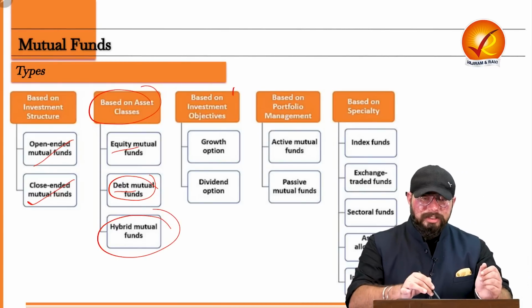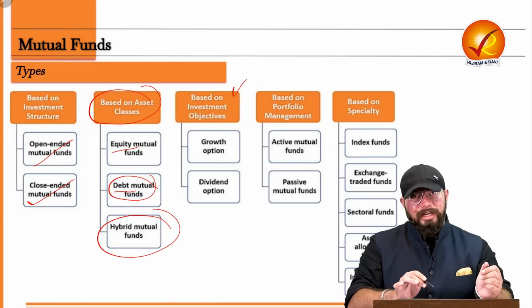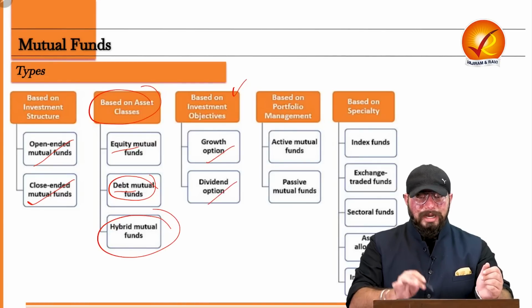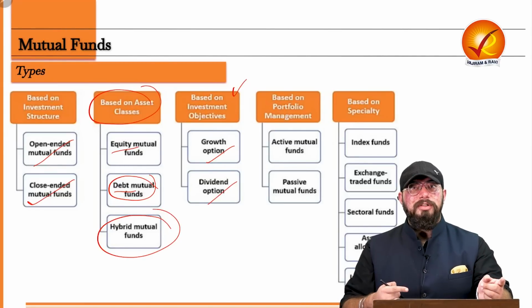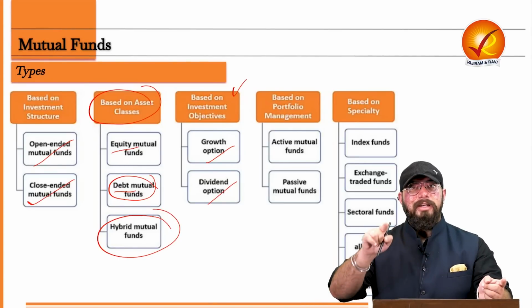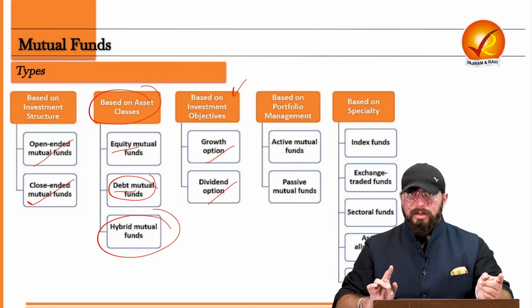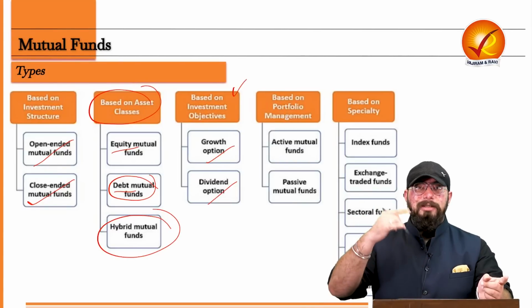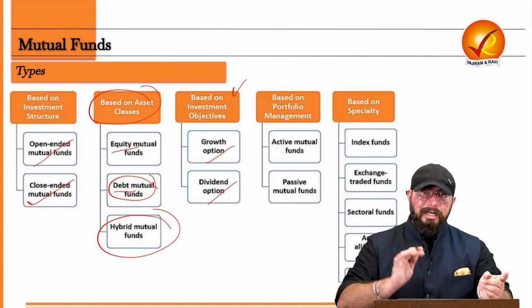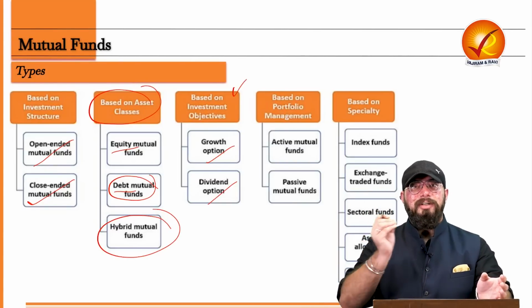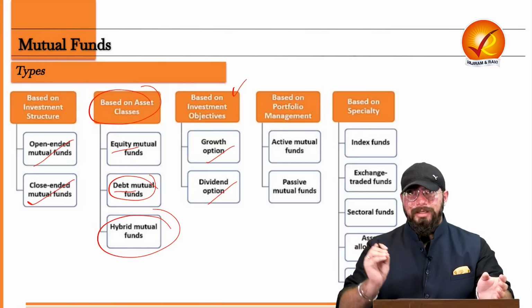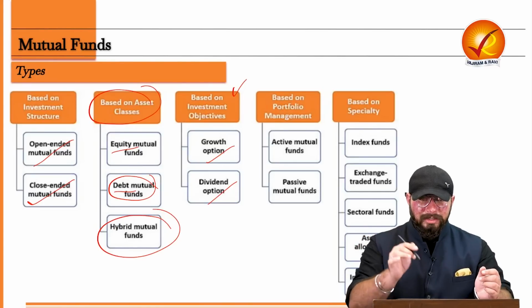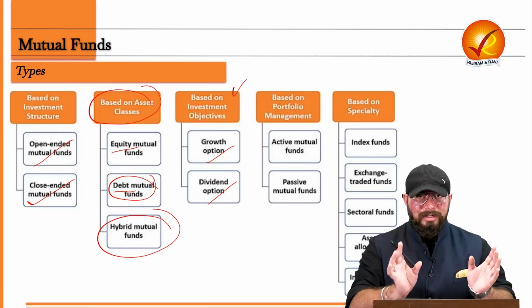Now, based on investment objectives, it's divided again into two, that is growth option and dividend option. In the growth option, the return which you get on the mutual fund is reinvested into that particular fund, so that it keeps on growing over the years. In the dividend option, you basically receive a dividend regularly. That is maybe yearly, maybe quarterly, maybe half yearly, right? So that is your growth and dividend option.